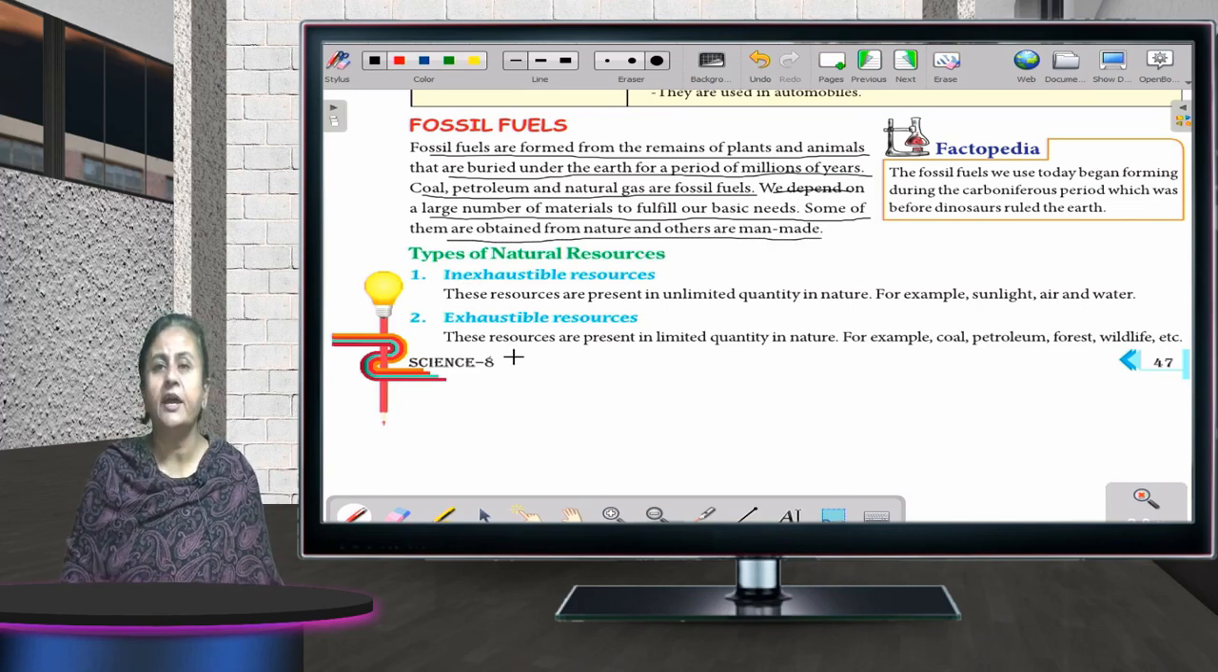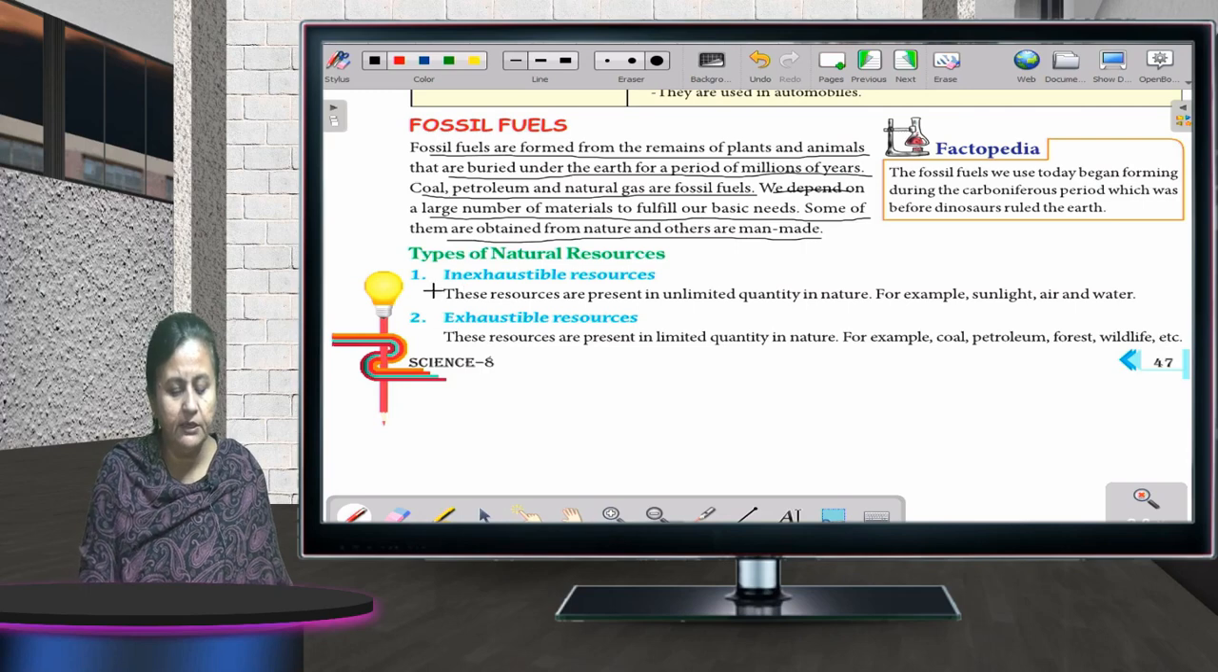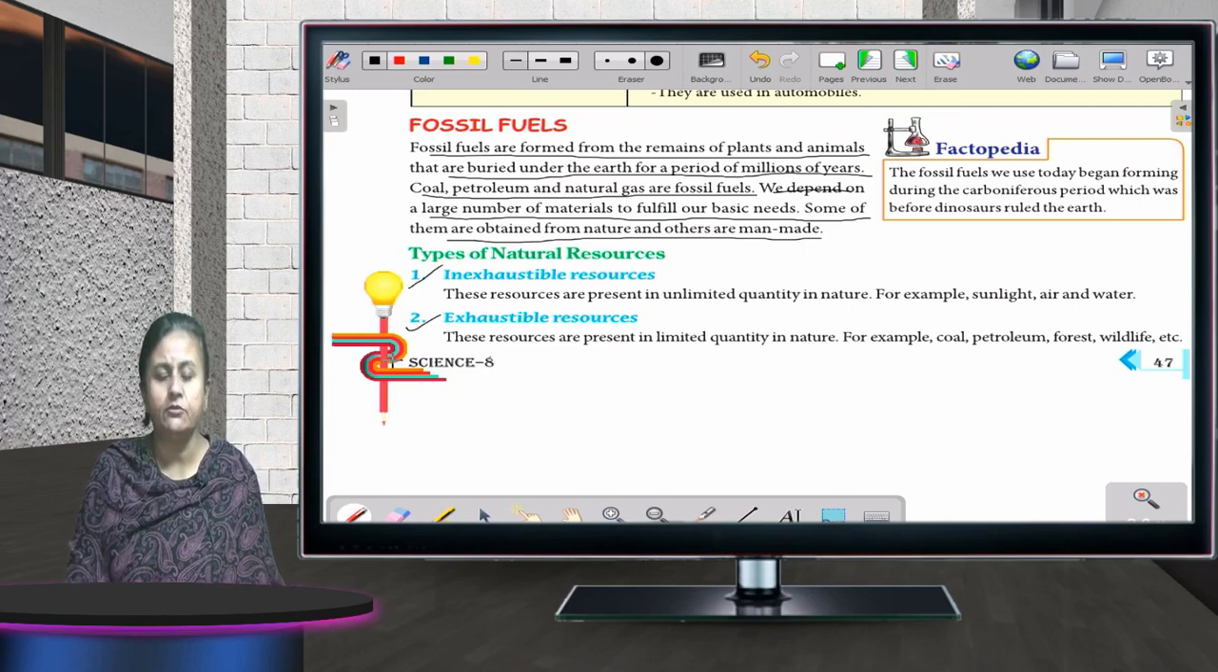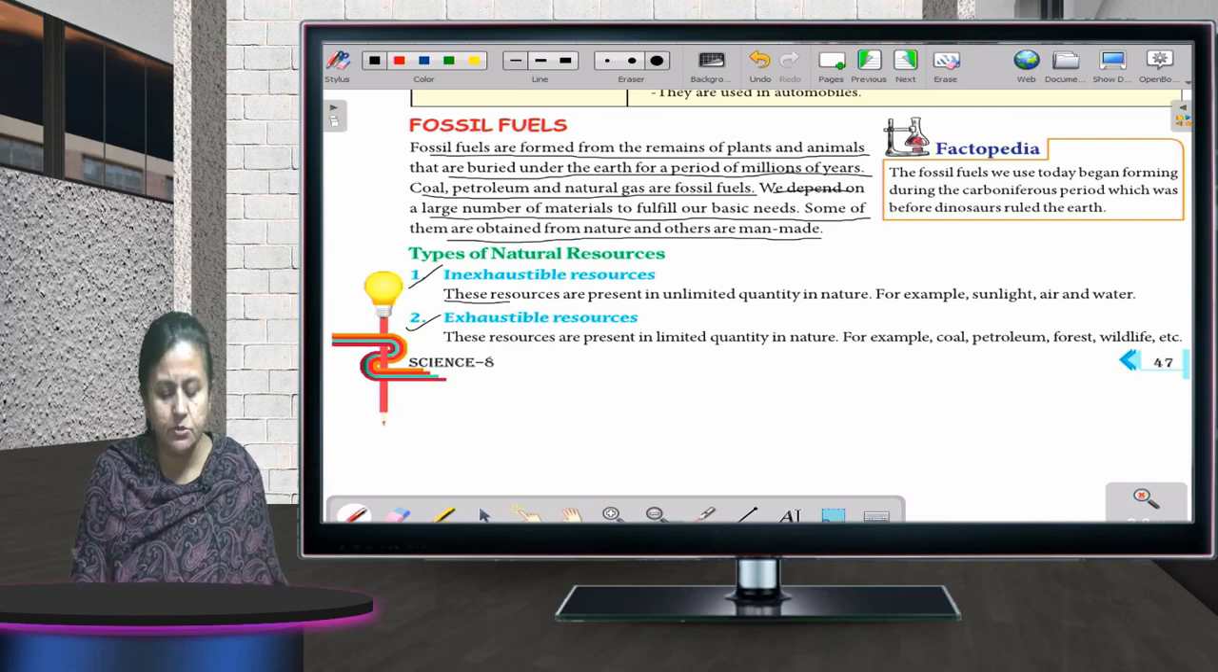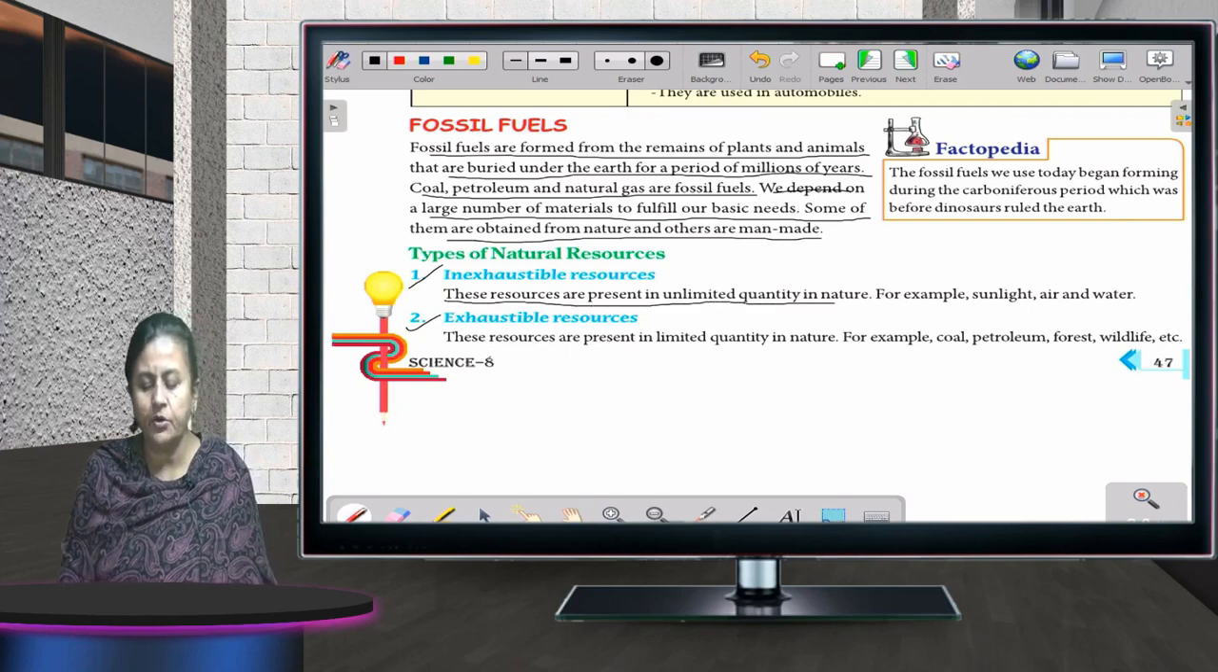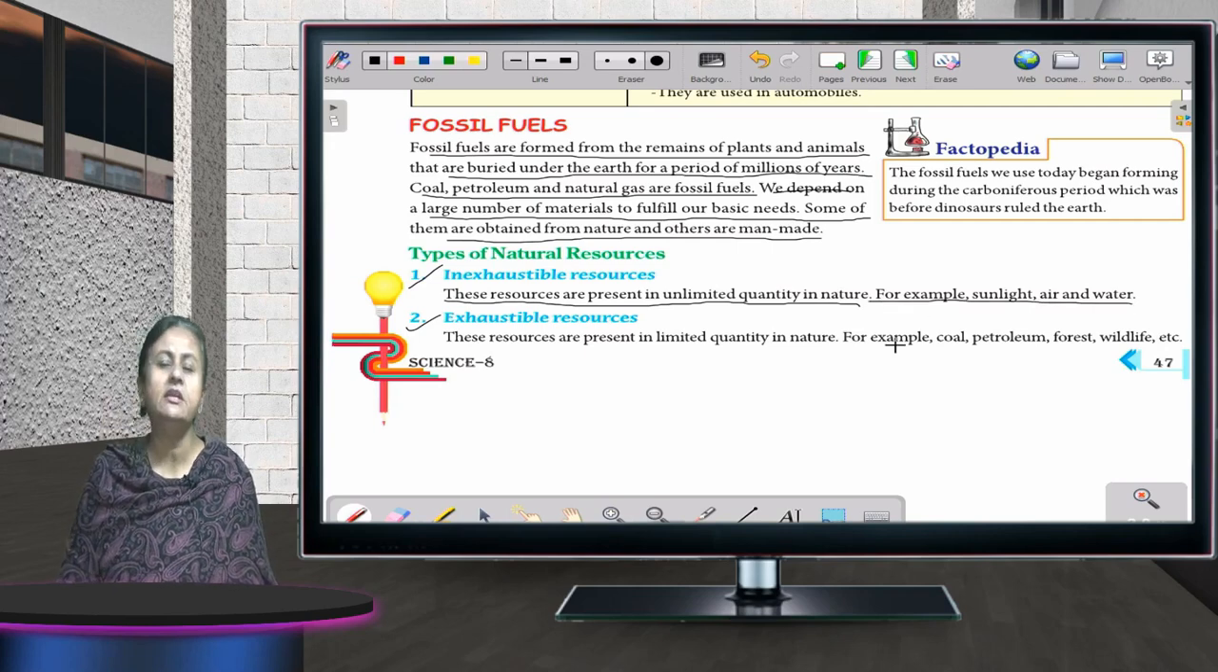Now, types of natural resources. First is inexhaustible and second is exhaustible. Inexhaustible resources are present in unlimited quantity in nature, for example, sunlight, air and water. They will never end.